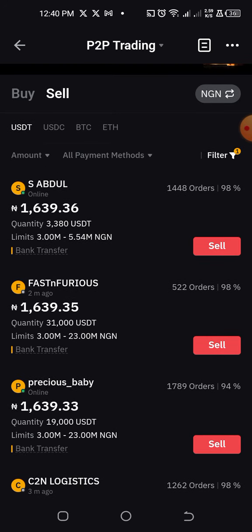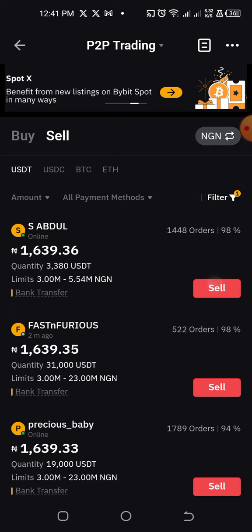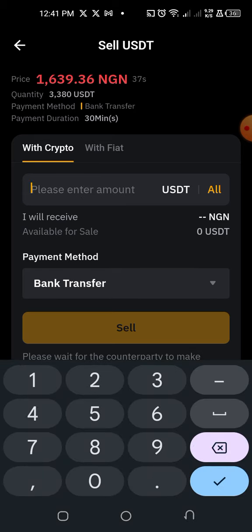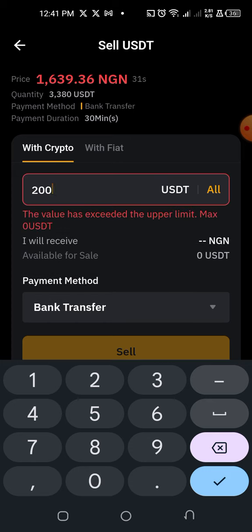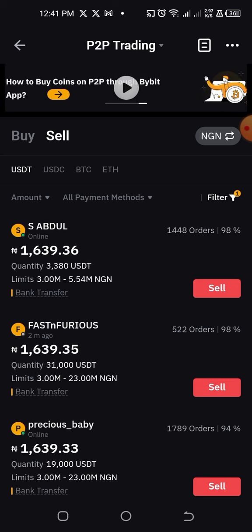Look at the number of orders they've successfully carried out, and the amount they are willing to buy, and then you can click on sell, and then you now input the amount of USDT that you want to sell to this person. So let's say you cashed out $200 from Hamster, then you click on 200 like this, and this person has an upper limit, so you may have to choose another person.